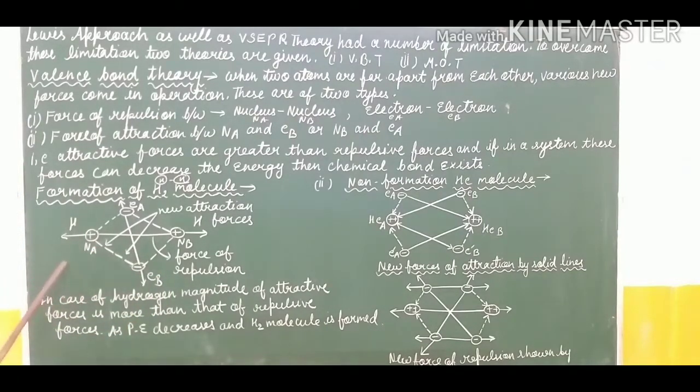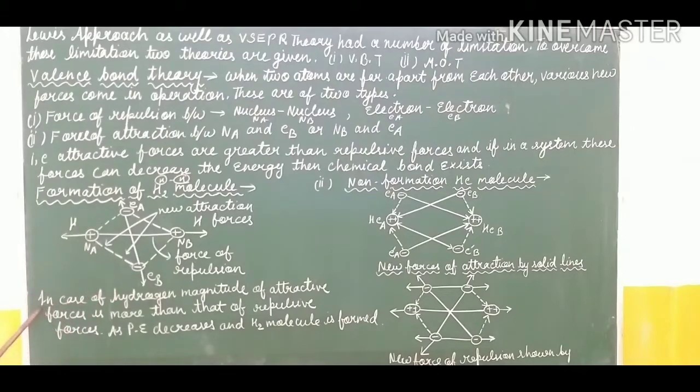Here you have to understand: nucleus and nucleus have the force of repulsion, which I have shown with the dotted line. The electrons of both atoms also have the force of repulsion, which I have mentioned with the opposite line in all the cases. But the electron of one hydrogen atom has the force of attraction with the nucleus of the other hydrogen atom, and the electron of the second hydrogen has attraction with the nucleus of the first hydrogen. So this is the attractive force. These two are the new attractive forces that arise between hydrogens, and these are the repulsive forces.